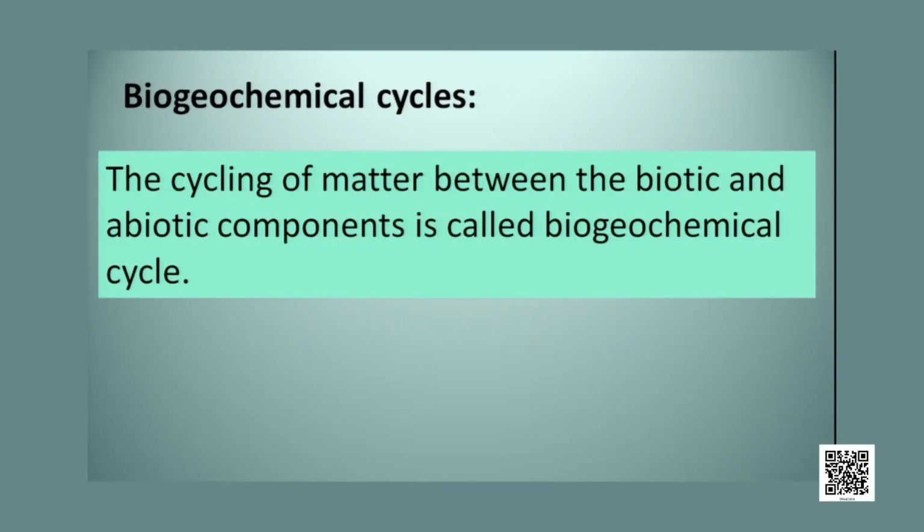Then friends, come to biogeochemical cycles. This is a new term for you, biogeochemical cycles. Bio means life, geo means earth. So there is a continuous cycle of chemicals between the biological world and the geological world. This is called biogeochemical cycle. So the cycling of matter between the biotic and abiotic components is called biogeochemical cycle.